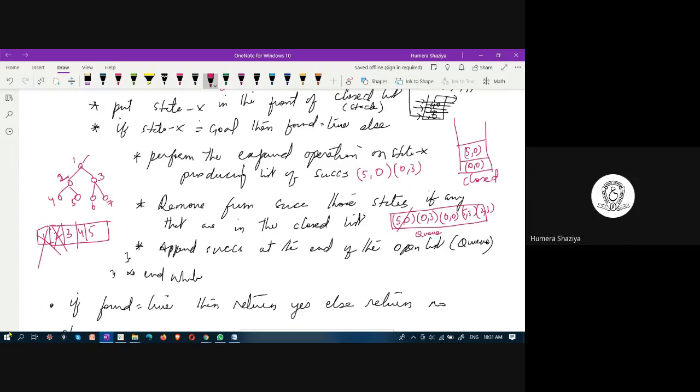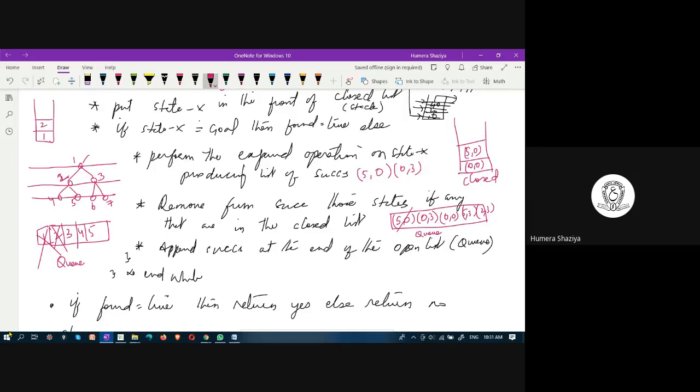What does this depict? This depicts layer wise expansion. That's why it is known as breadth first search. Layer wise you are expanding, and because of the queue it is possible. If you put a stack, now what happens? Let us see if you put a stack. If you go on adding to the stack, 1 is added to the stack.